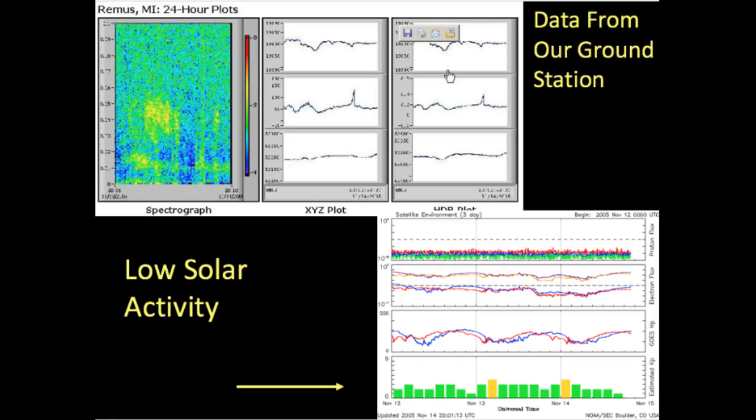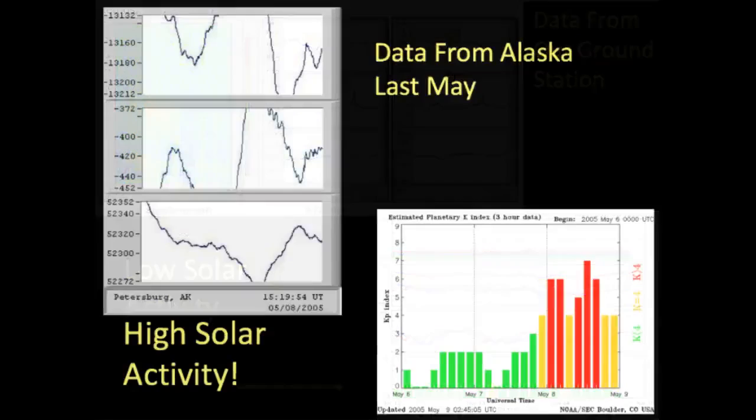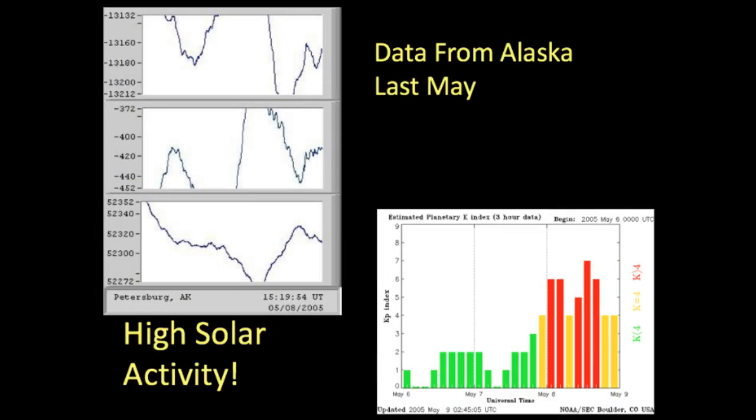The bottom image shows what is called the KP index. KP indices show the relative strength of solar influences on our planet's magnetic field. The taller the bar on the graph, the stronger the impact. A KP of 5 or higher means there might be an aurora visible by us, at night, of course. Alaska is farther north, and shows stronger variations in Earth's magnetic field. Another school in Petersburg shows strong changes in the field. And look at KP. There should have been aurora visible that night, if it was clear.